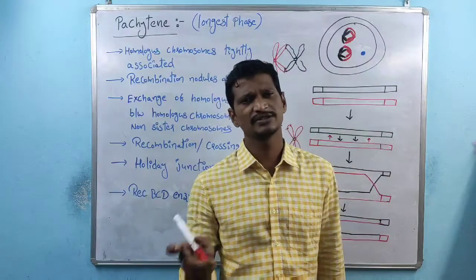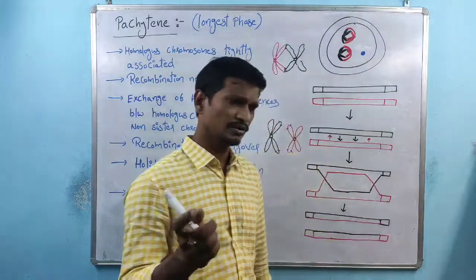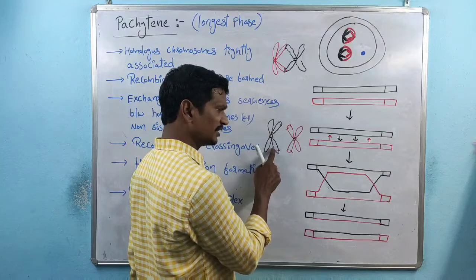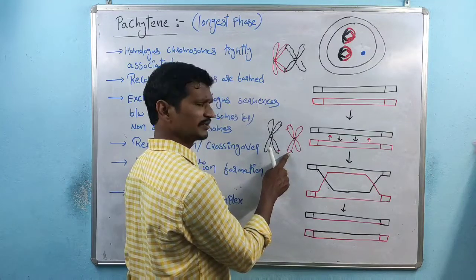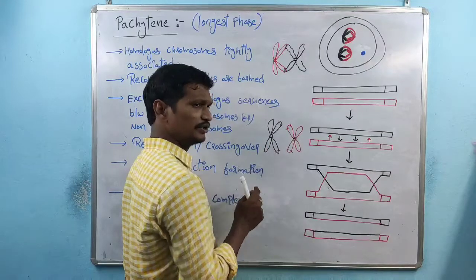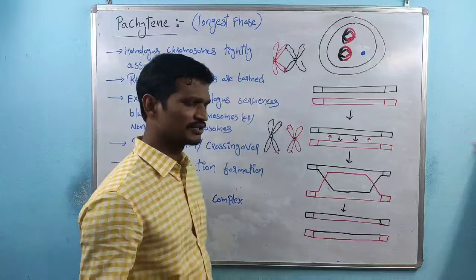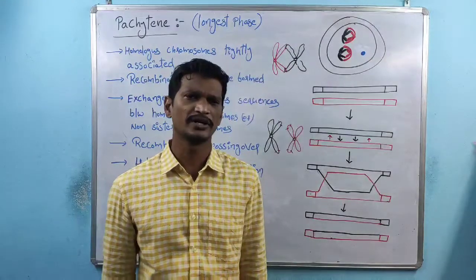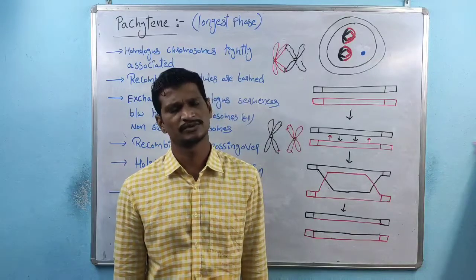Both chromosomes have identical sequences, which are called homologous sequences, and the chromosomes are called homologous chromosomes.